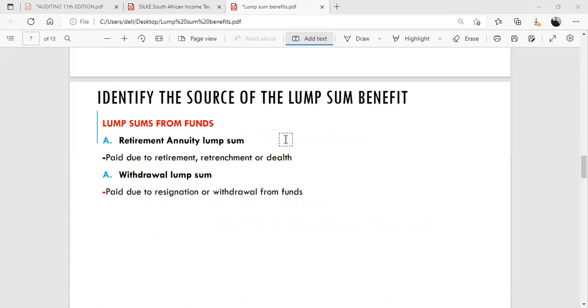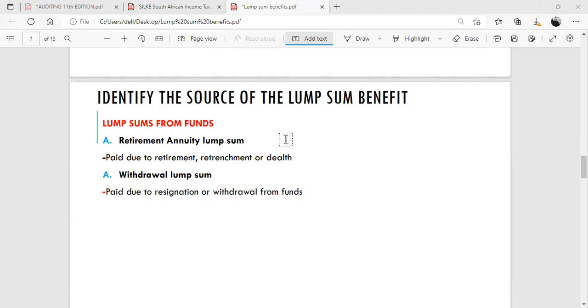Let's take a look at the lump sums from funds. Retirement annuity lump sums will be paid due to retirement, retrenchment, or death. My apologies. And withdrawal lump sums will be paid due to resignation or withdrawal from funds. And this is usually when the taxpayer elects to receive their funds prior to reaching the retirement age.